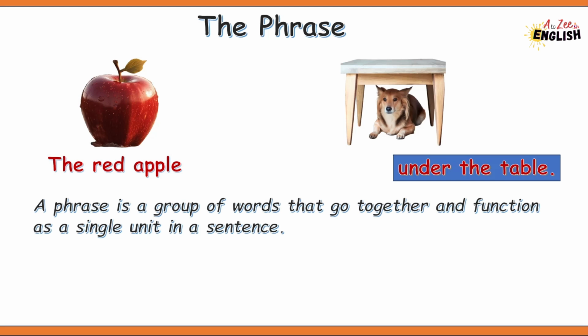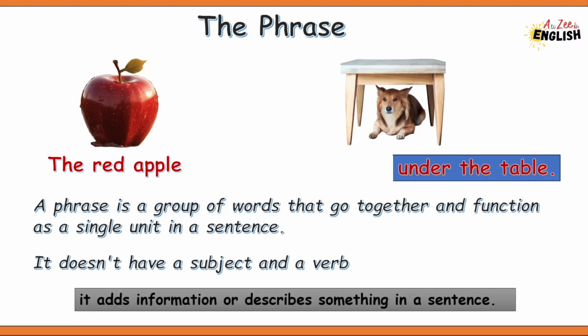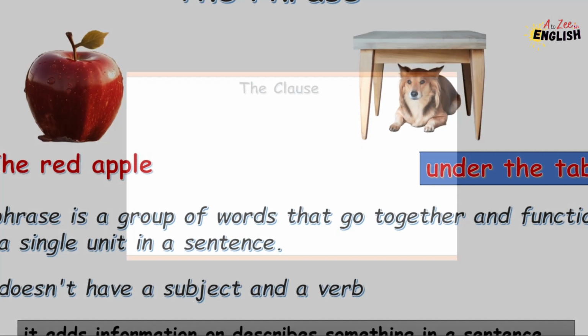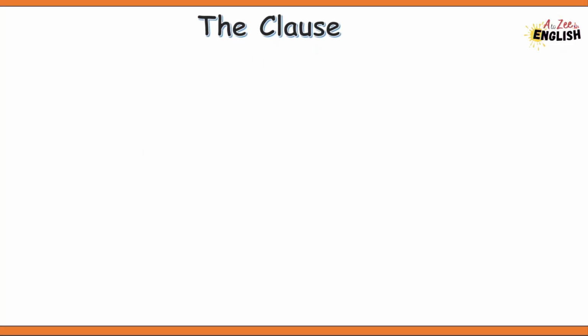So a phrase is a group of words that go together and function as a single unit in a sentence. It doesn't have a subject and a verb. It adds information or describes something in a sentence. Next is the clause.